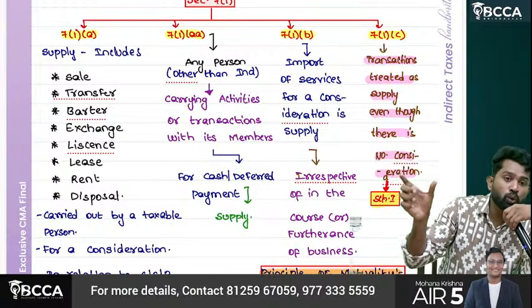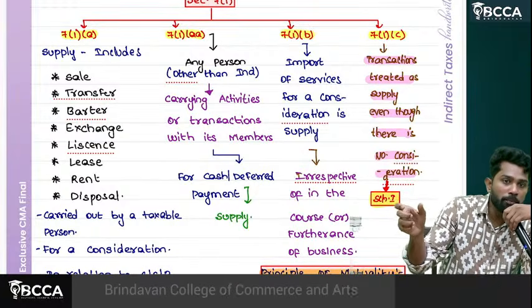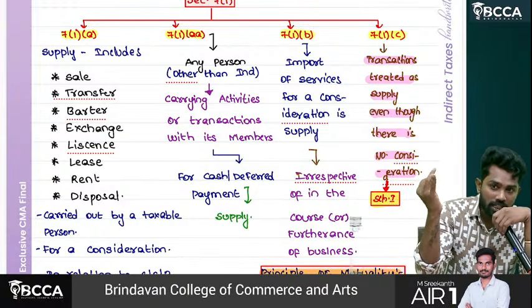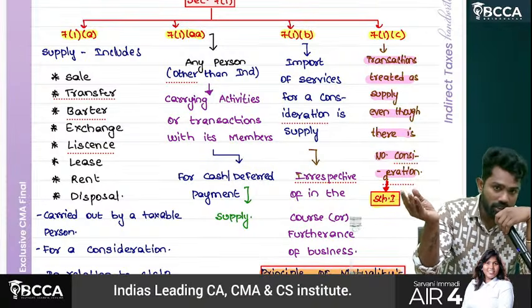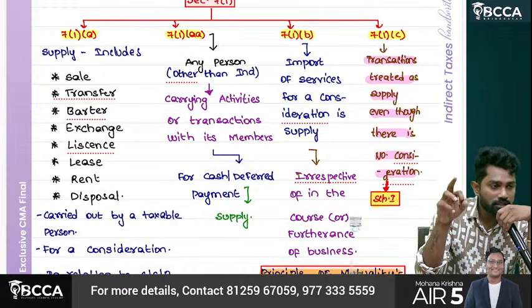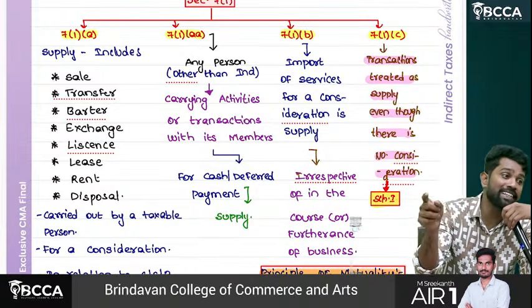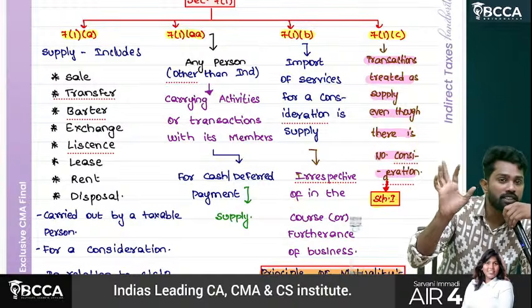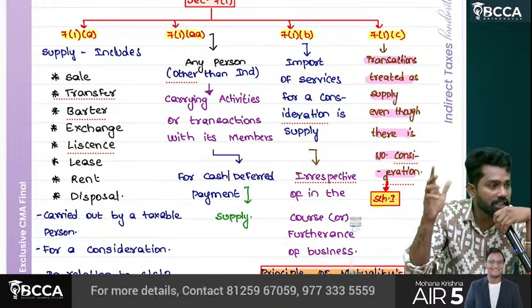Import of service for a consideration, it is supply. Then we need to check who is the importer. If the importer is government, charitable entity, or individual, and they are importing for other than business purpose, and it is other than OIDAR service, then that is exempted.